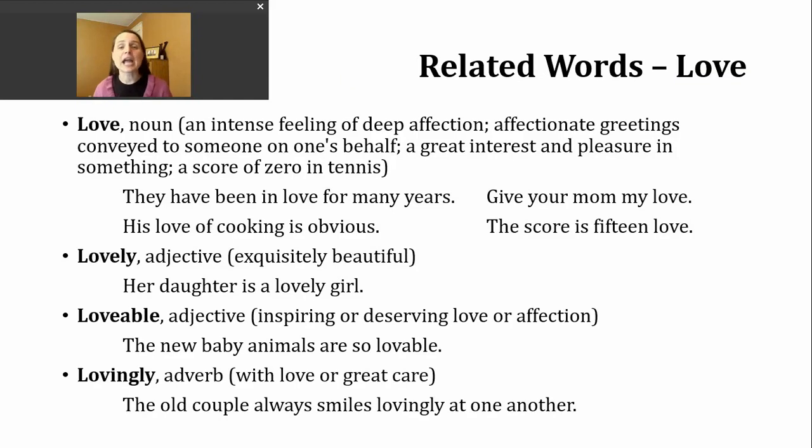Now, let's take a look at some words that are related to our verb. And the first one we're going to look at has the exact same spelling and the exact same pronunciation. It's just the noun form, love. Like our verb, this could have a couple different meanings. We'll look at them individually and an example sentence. So love can refer to an intense feeling of deep affection. And this ties back to that first definition of the verb we looked at. So an example of this could be, they have been in love for many years.